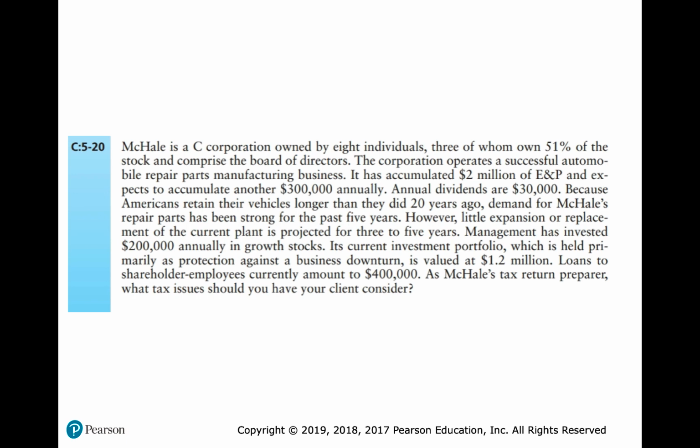Okay, so looking at the outset of this, it's probably not a personal holding company because although 3 shareholders own over 50% of the corporation, it doesn't look like there's a lot of passive income coming in here. But we may be concerned with accumulated earnings tax because you can see that we have accumulated a large amount of earnings and profits, $2 million. We're adding to it every year by $300,000. We're only paying $30,000 of dividends.